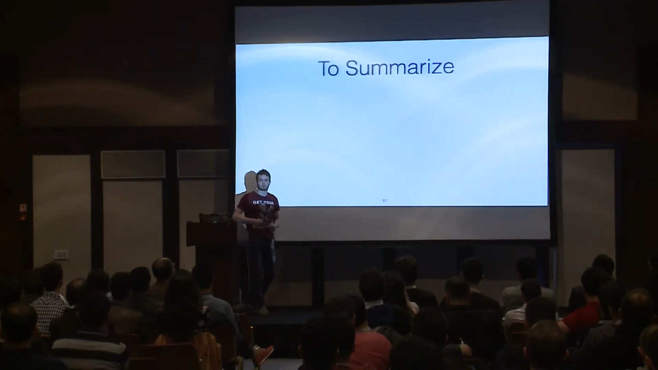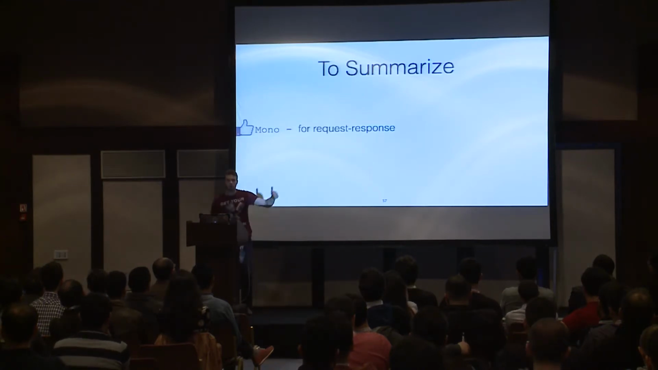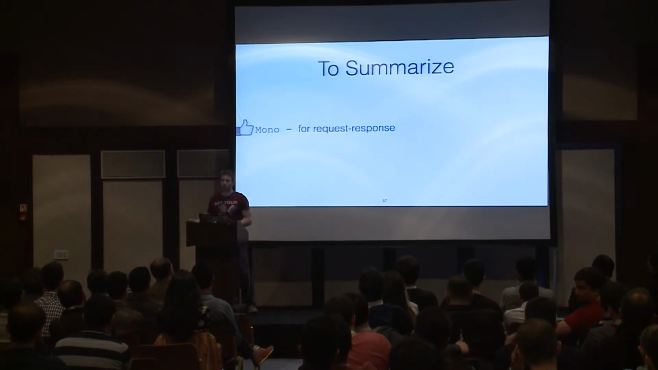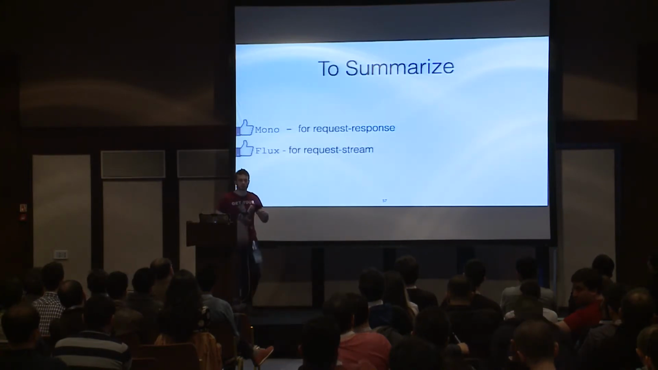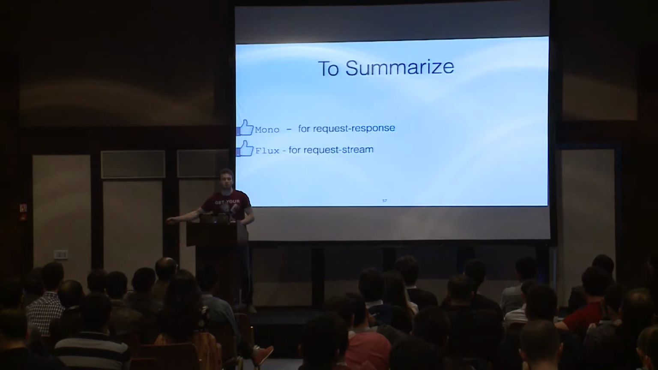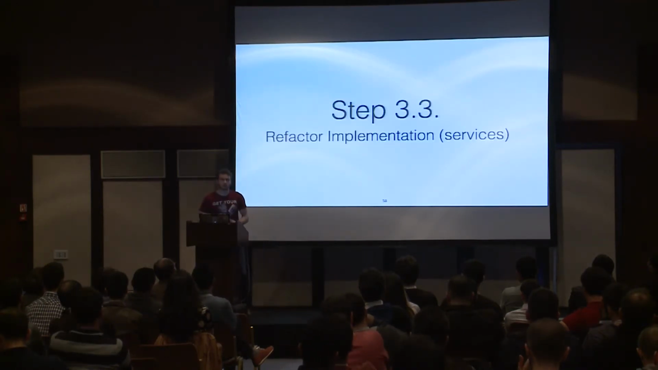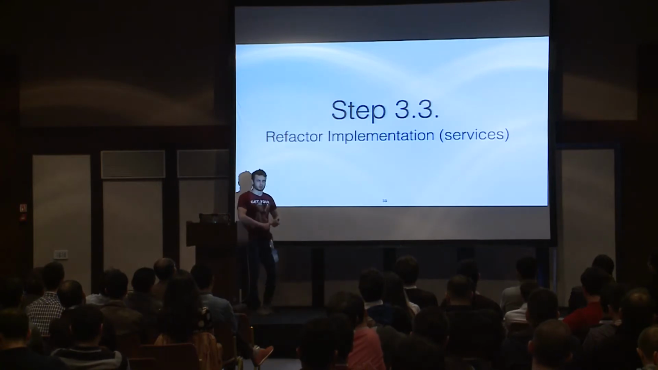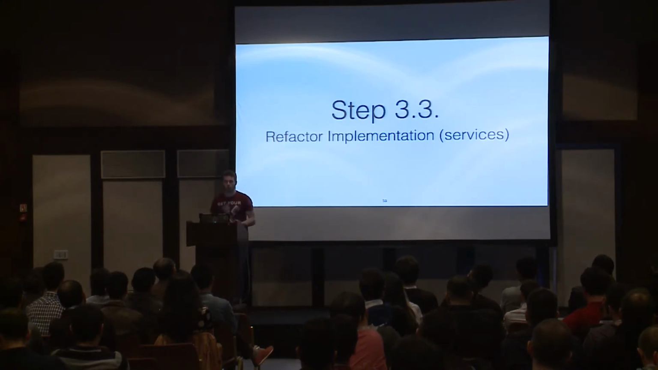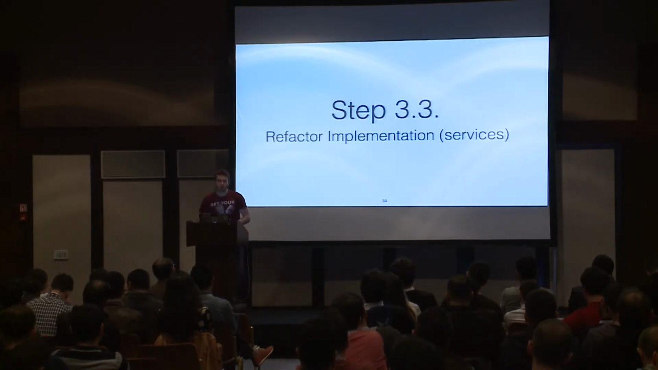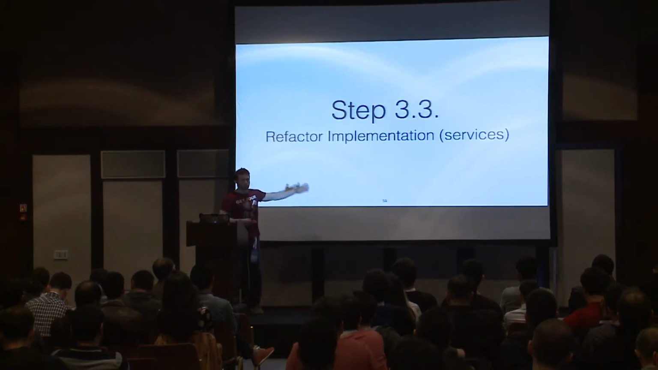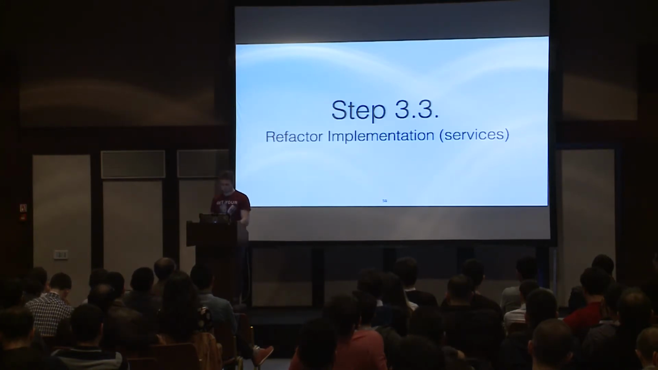OK, what to summarize from that part? First of all, we have to use Mono for request-response communication. And the second point, we have to use Flux for request streaming. The final part of refactoring, of course: we have changed our dependencies, we have changed our contracts, and right now we have to change the whole code base. We have to rewrite our application to be fully reactive.